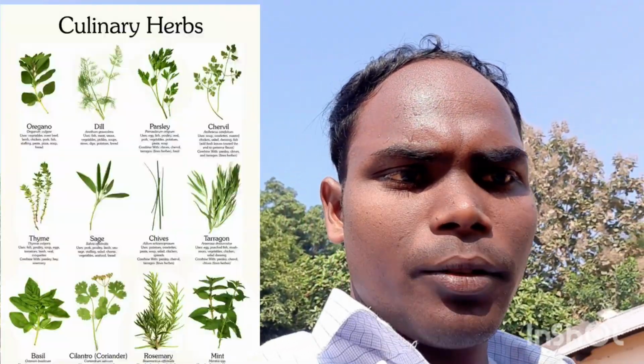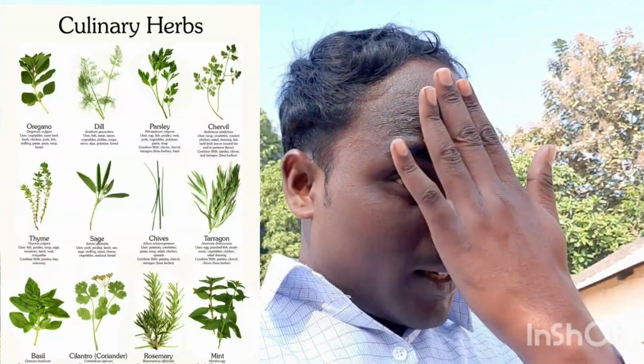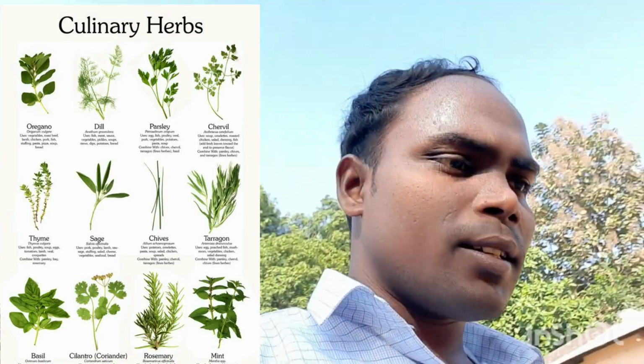So this was a very small video regarding the shrubs, herbs and trees. Okay, so you now understand about the natural vegetation and the artificial vegetation that we grow on our own, that is called artificial vegetation.